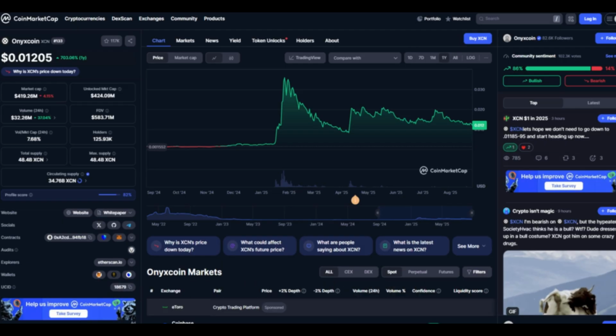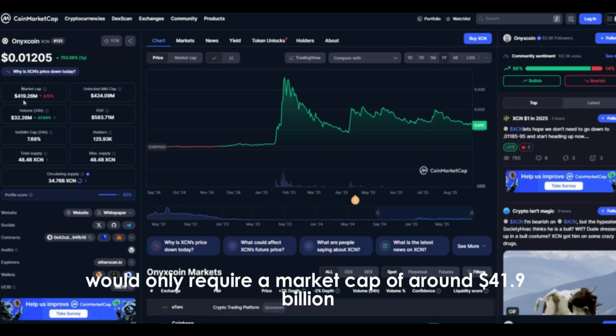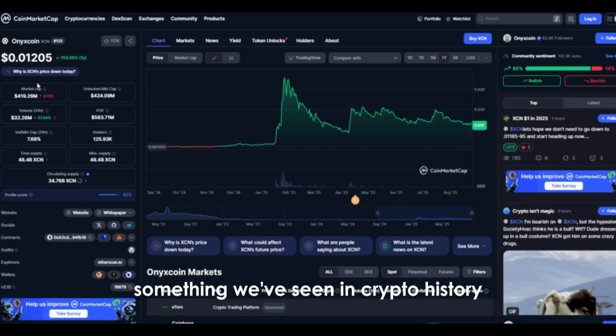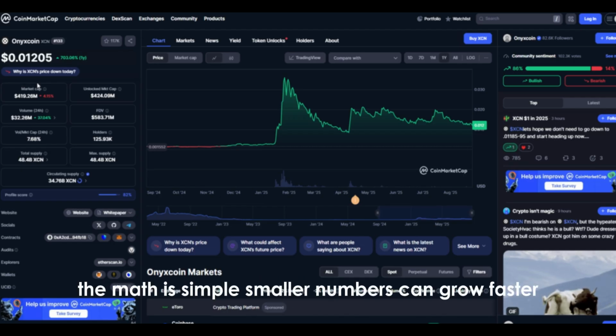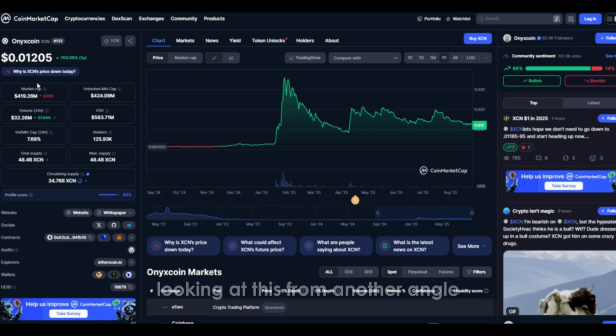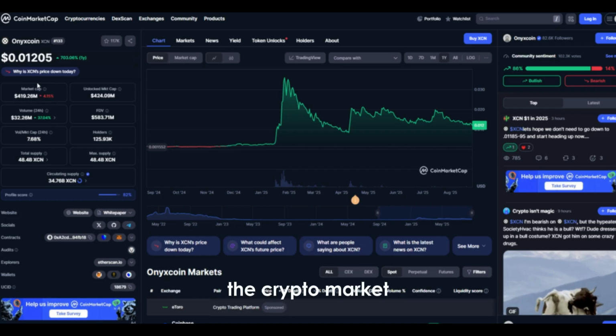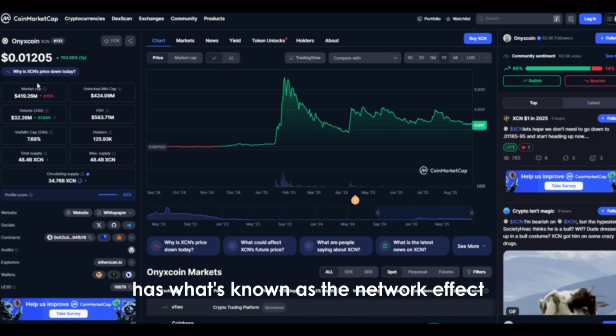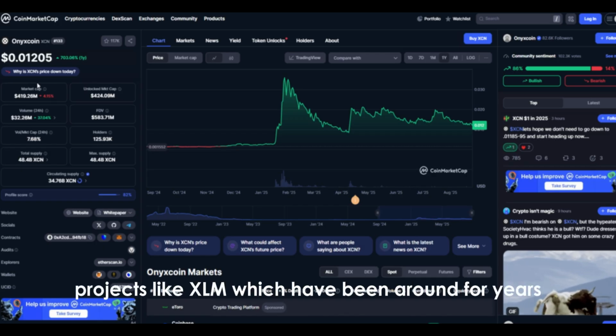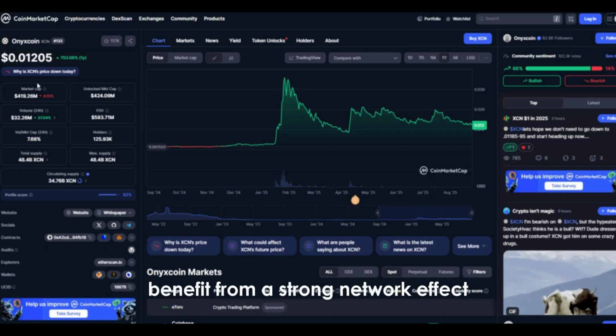For XCN, reaching that level would only require a market cap of around $41.9 billion, something we've seen in crypto history. The math is simple: smaller numbers can grow faster. Looking at this from another angle, the crypto market has what's known as the network effect. Projects like XLM, which have been around for years, benefit from a strong network effect.